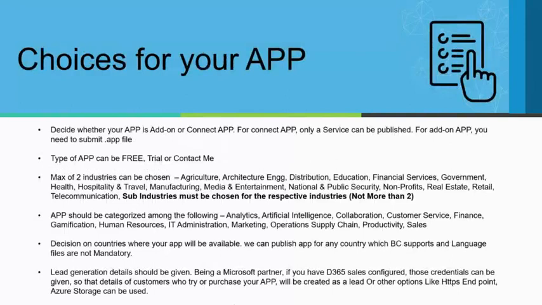Some of the choices which hopefully you would make before you even start developing, but we are covering it in the end, are that you'll have to decide whether your app is an add-on app or a Connect app. For a Connect app, you will only have to publish a service, but if it's an add-on, you'll have to actually produce the .app file.